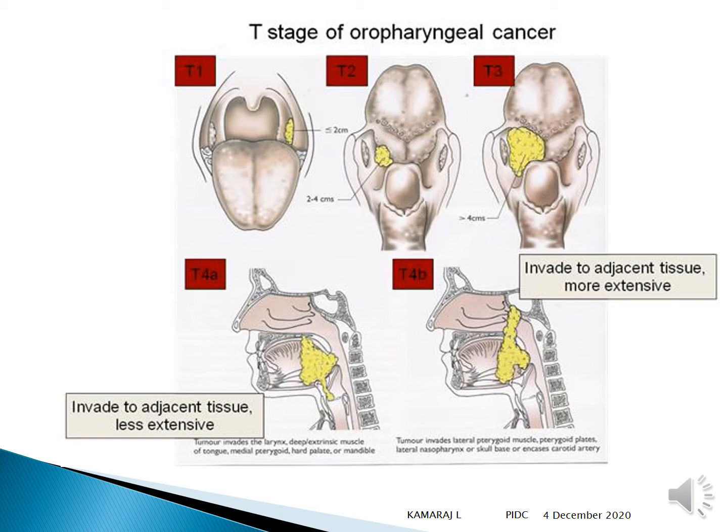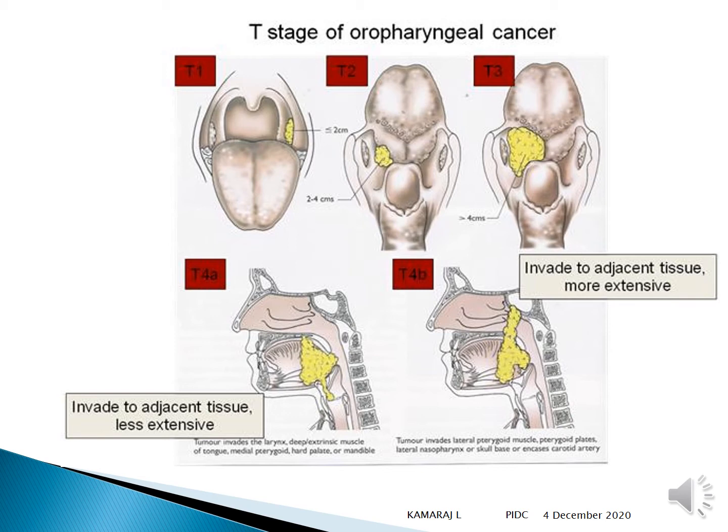So this is a pictorial representation of T1, T2, T3, T4, which is again divided into A and B. So you can see a lesion or a tumor less than 2 centimeter in T1 in the first picture, which extends in the retromolar trigone region, followed by T2 which is 2 to 4 centimeter in the floor of the mouth, T3 more than 4 centimeter which extends below, T4A and B which invades the adjacent structure.